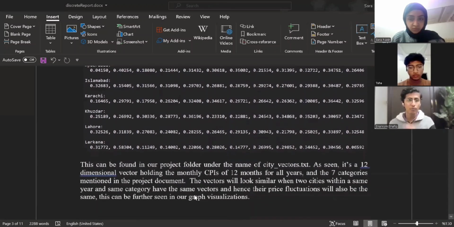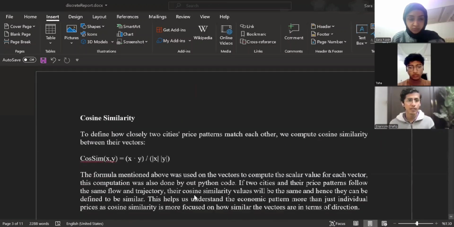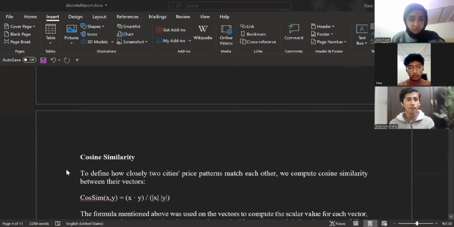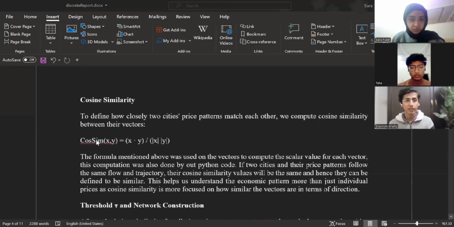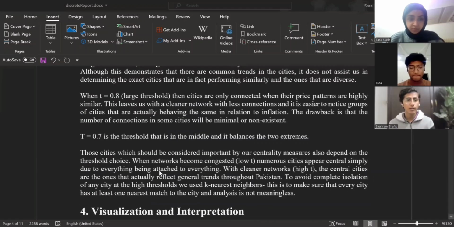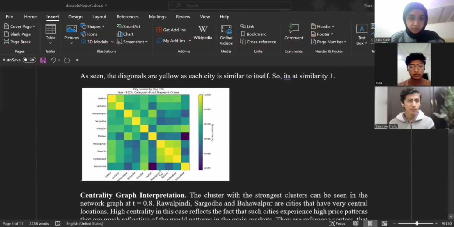Moving on, I'll talk about the cosine similarity matrix. We computed a full city-to-city cosine similarity matrix. The diagonal is always 1 because each city is identical to itself. The off-diagonal values reveal patterns. As you can see in this heat map, exactly as I said, the diagonal values are always yellow, and yellow indicates very high similarity. On the other hand, the blue and green colors indicate lower similarity.